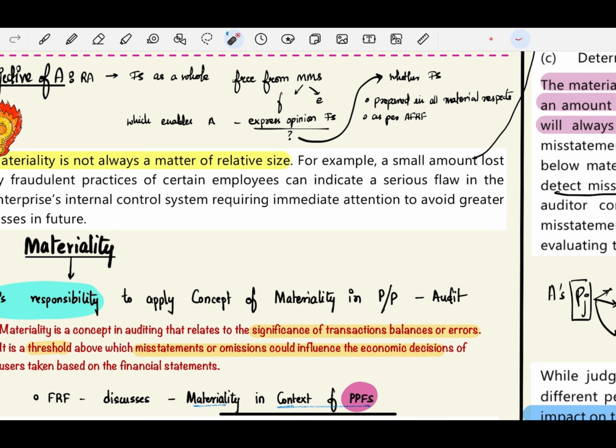So what does this mean? For example, there is a small boy in the house. He has a habit of taking 1 rupee or 2 rupee coins from his parents' purse or wallet. Right now he has a habit of taking 1 rupee or 2 rupees. But if you don't correct it right now, later he will pick up 10,000 rupees, 1,000 rupees, 500 rupees notes. He will pick up a bigger amount. So you are thinking that it is a small amount that is lost, but later that small amount will only become a bigger amount. So a small amount lost by fraudulent practices of certain employees can indicate a serious flaw in the enterprise internal control system. This small amount is getting lost because there is a flaw in your internal control system.